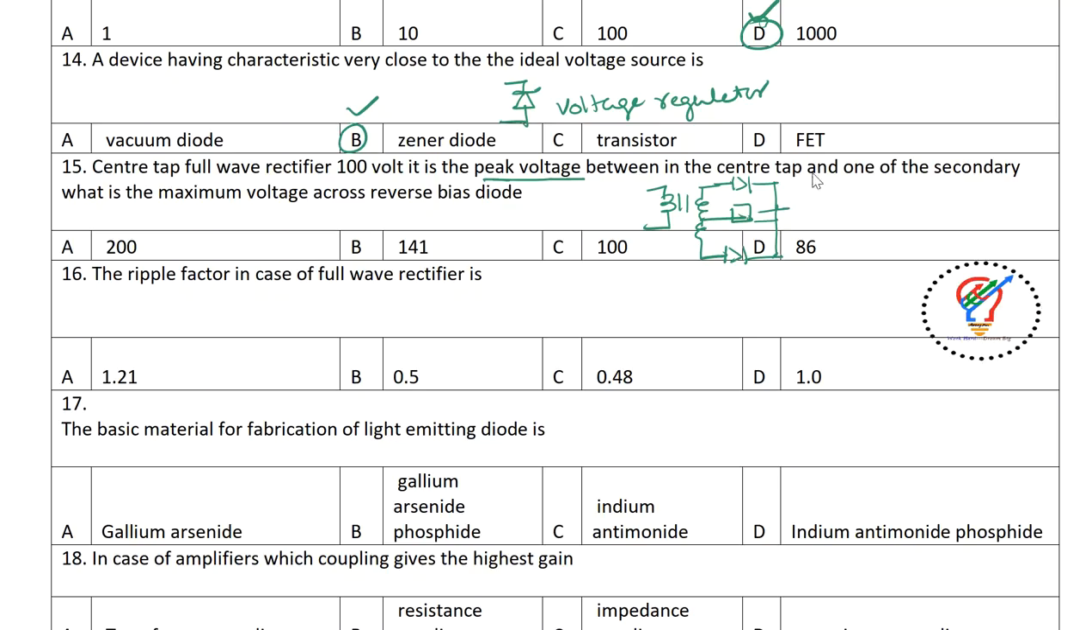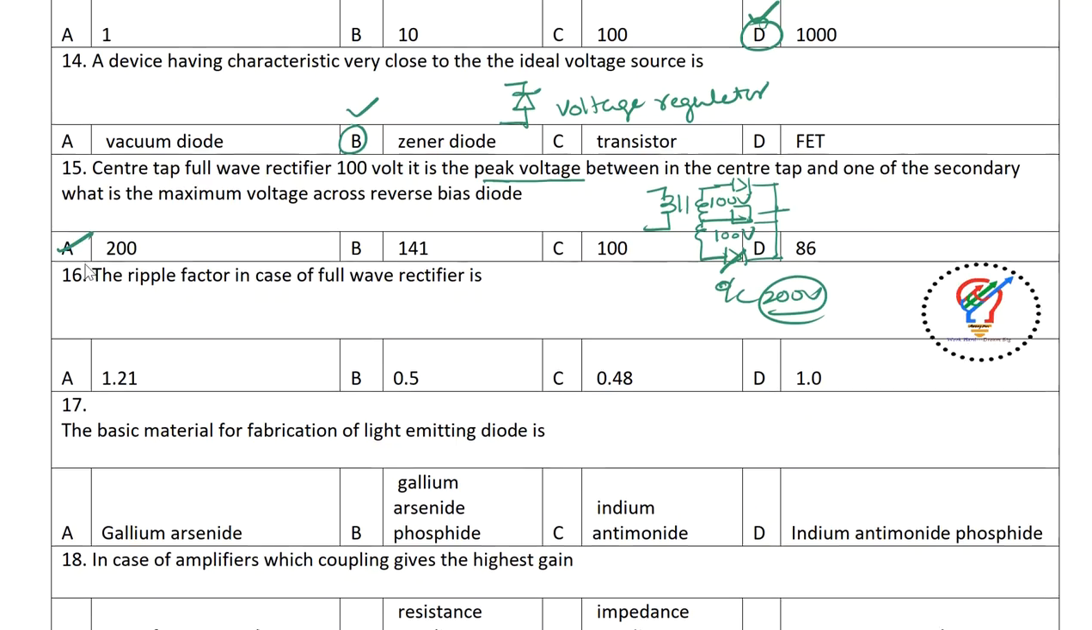Now, what is the voltage between the center tap? Peak voltage between the center tap and one of the secondary is 100 volts. What about the other side? Here also 100 volts only, between the center tap and the other end. When it is open circuited, the entire 200 volts will appear across a diode. The reverse bias diode will not conduct, so the entire 200 volts is going to appear.